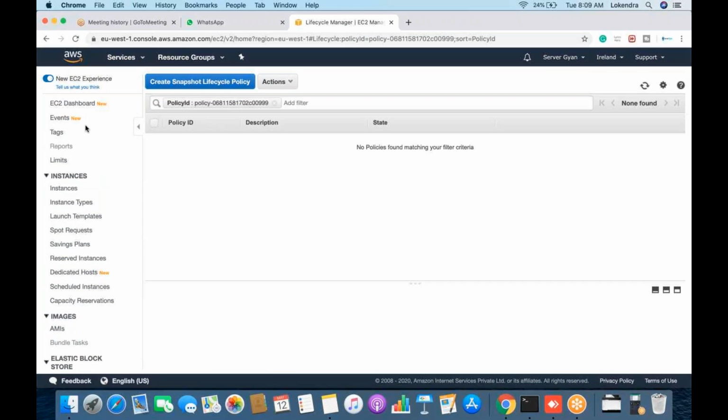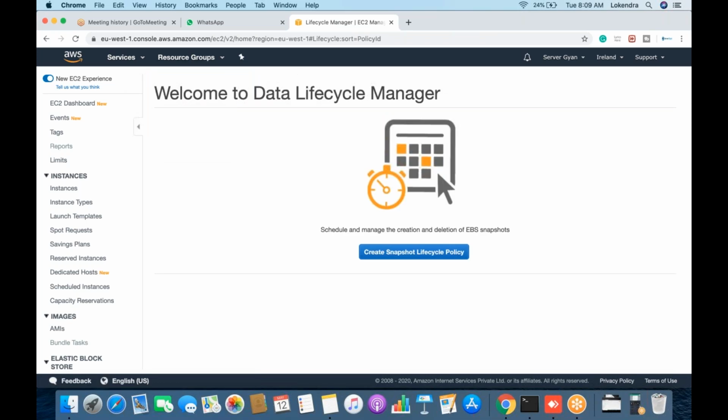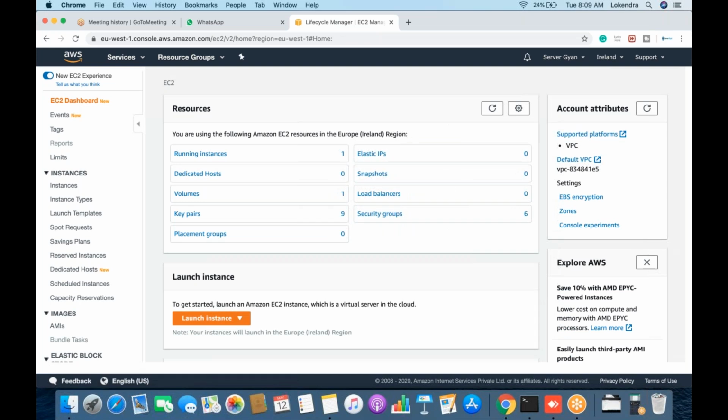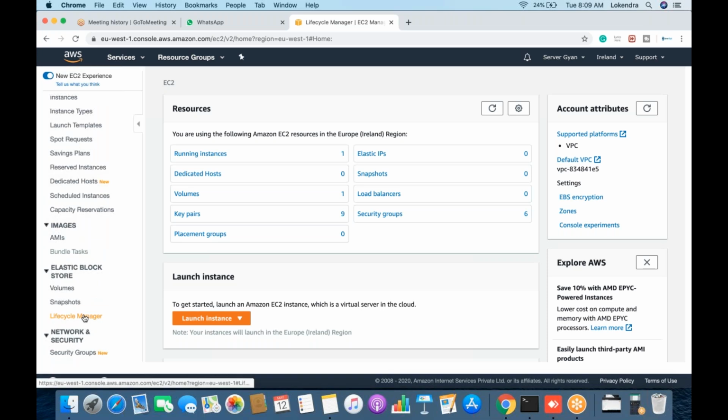In the modification part, can we change the region if required, or is it a fixed region? Once we select it, are we able to change it? No, because let us say you created a machine in this particular region, Ireland. The backup of Ireland will be created in Ireland only. Neither can you change the snapshot location, nor the lifecycle manager location. Wherever your machines are running and wherever you initiate the backup policy, within the same region you will have to configure it.